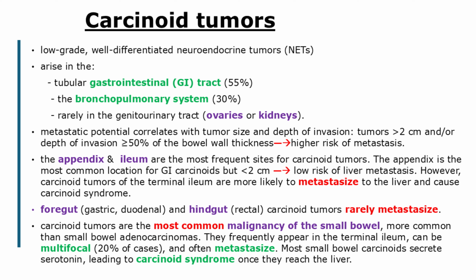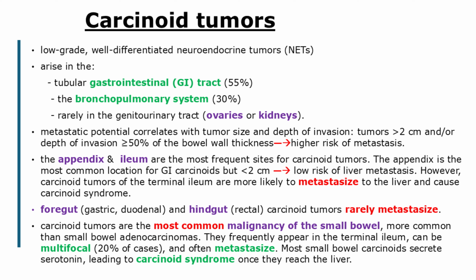In modern use, the term carcinoid tumor is still used to refer to well-differentiated neuroendocrine tumors arising in the lung, but the WHO prefers to call the carcinoid tumors within the gastrointestinal tract as well-differentiated neuroendocrine tumors, or GI NETs. For simplicity, we'll continue using the term carcinoid tumors in this discussion.